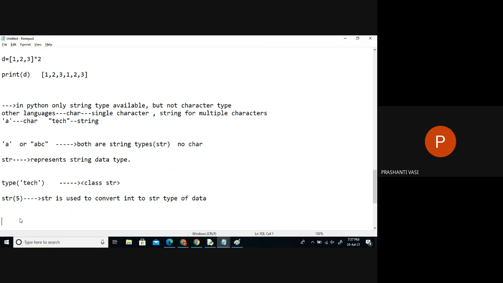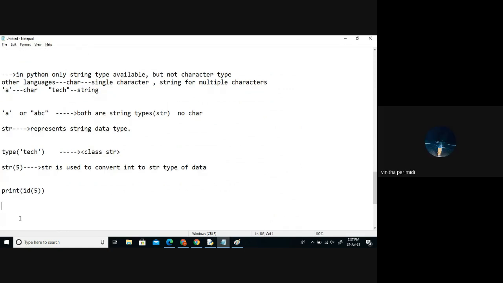So when I just print 5, it is basically which type of data? If I say id of 5, generally 5 is which type of data? Integer. Now if I say str of 5, I'll get an output as 5, but it will not be in a numeric format. It will come in which format now? Single quotations. So any information, even if you want to convert, now this is which type of data?